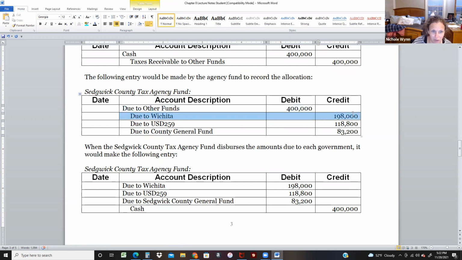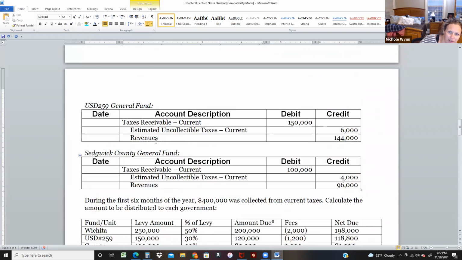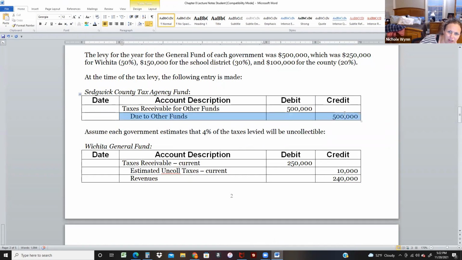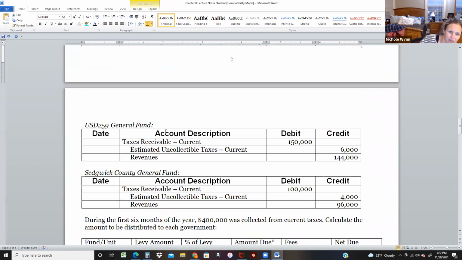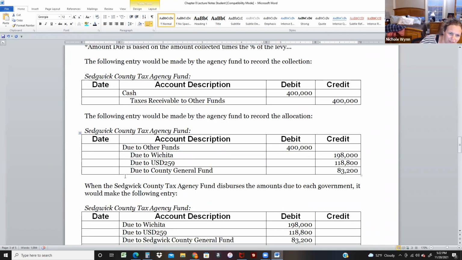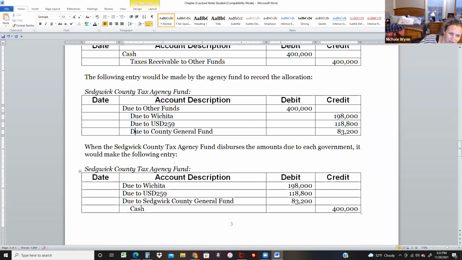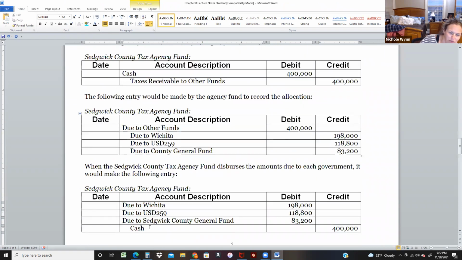So I'm going to eliminate this, and this, and this. So those that get eliminated, and I pay out my cash. So when you think about this, what happened is my due to other funds account is still sitting at 100 because I put 500 in there, and then I eliminated out the 400 to specific accounts, which then I immediately eliminated to show the cash coming out. So now my cash balance is 0 because I received 400 and then I paid out 400. So these all cancel each other out.